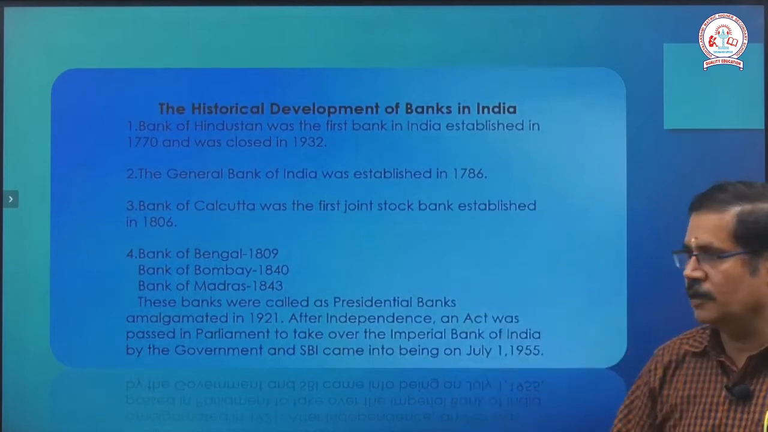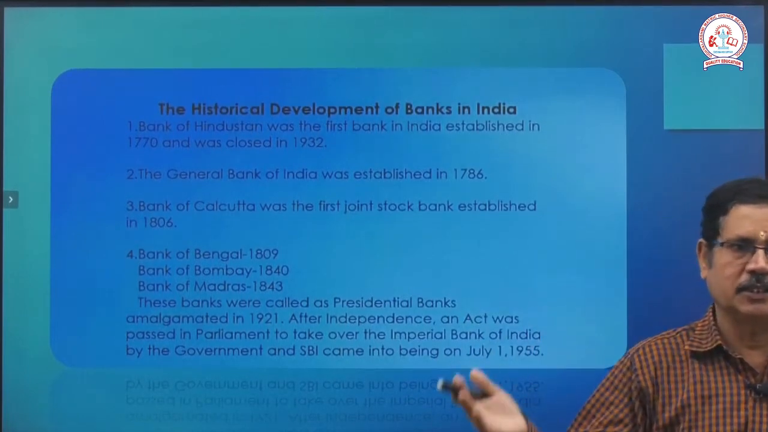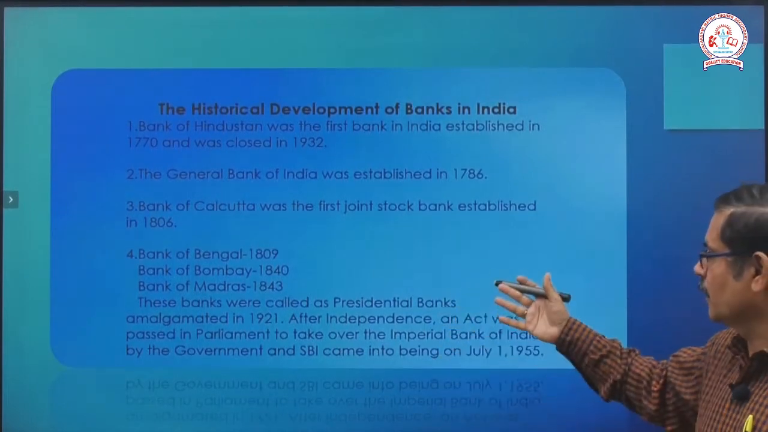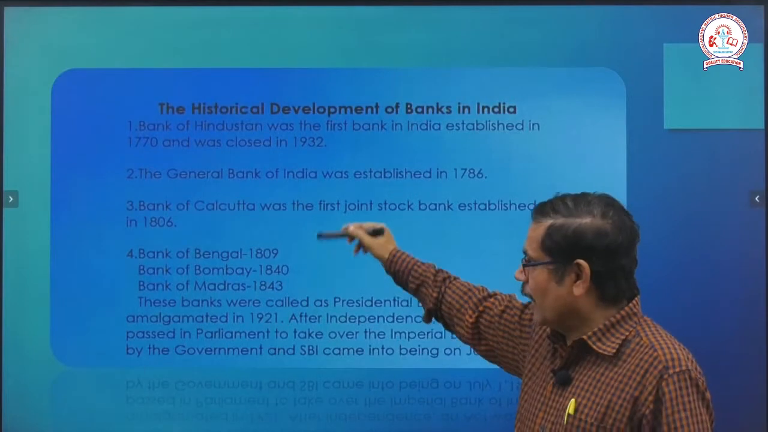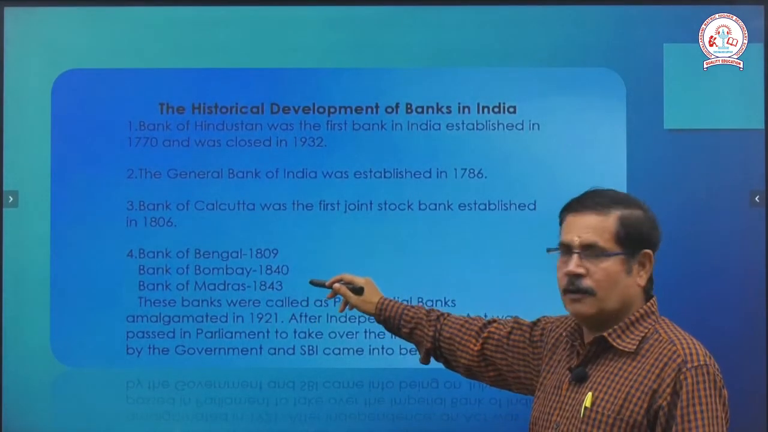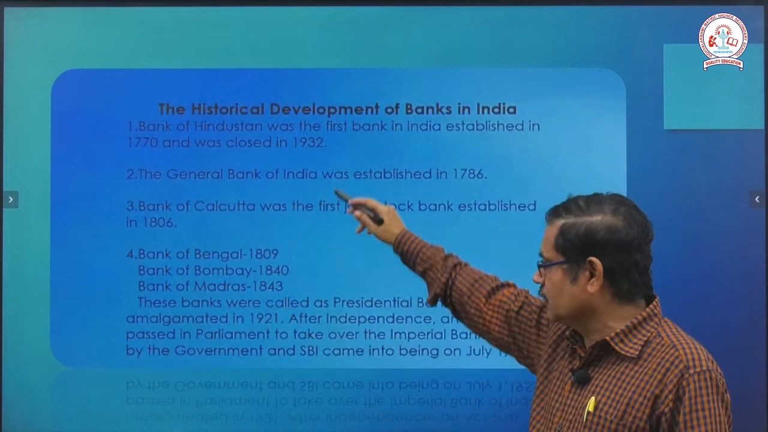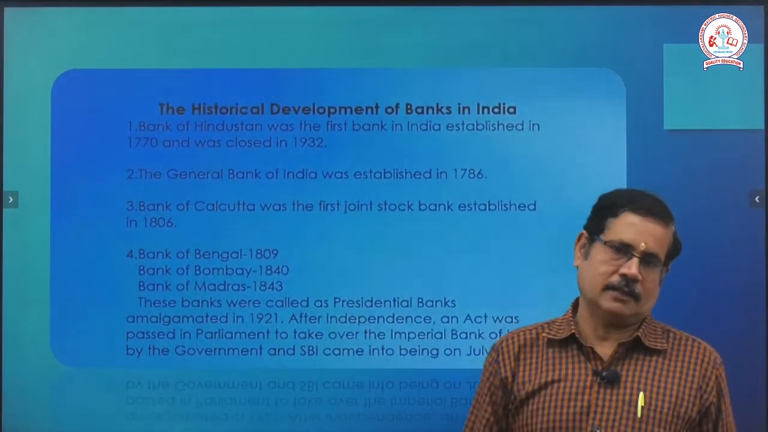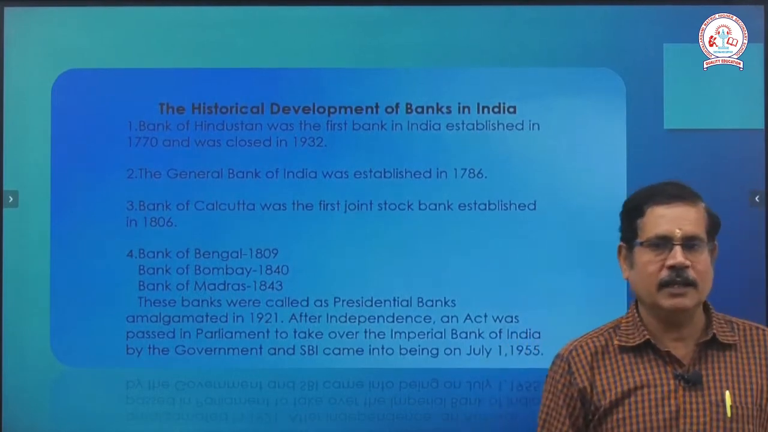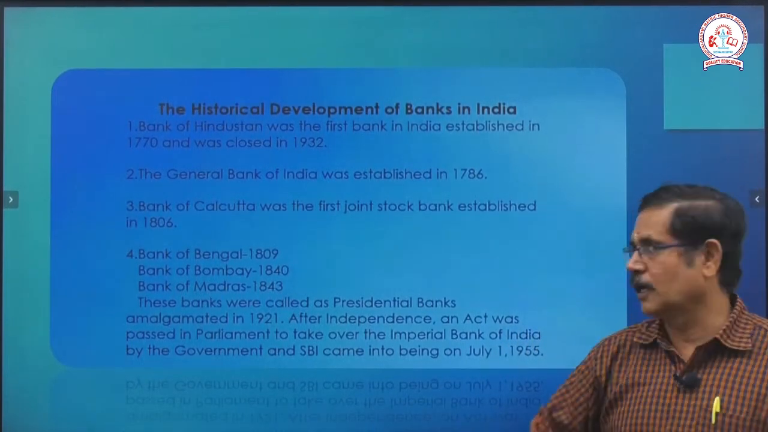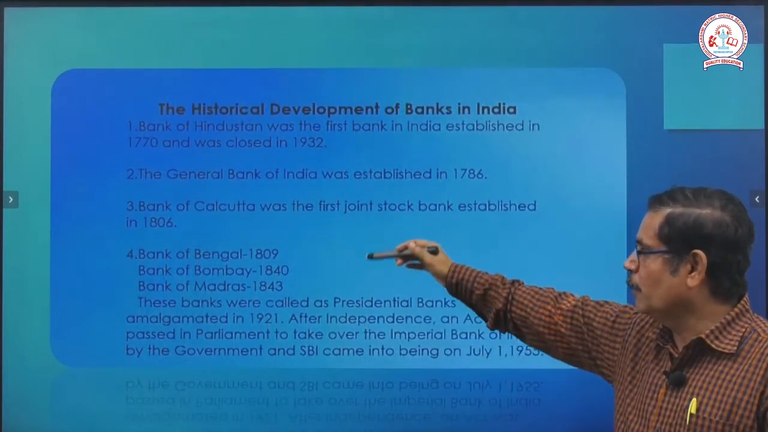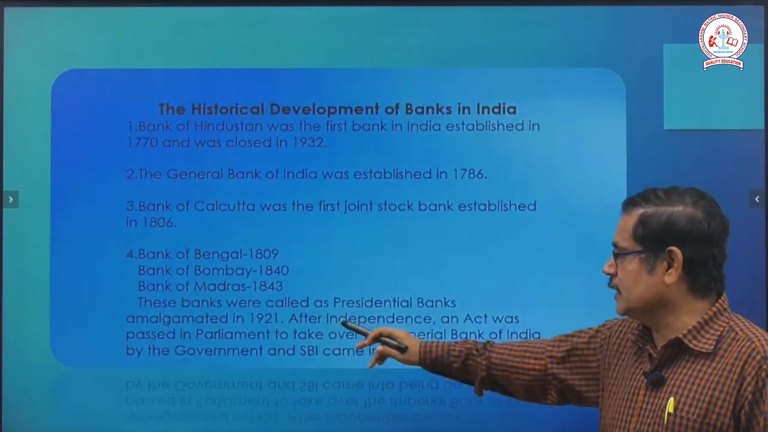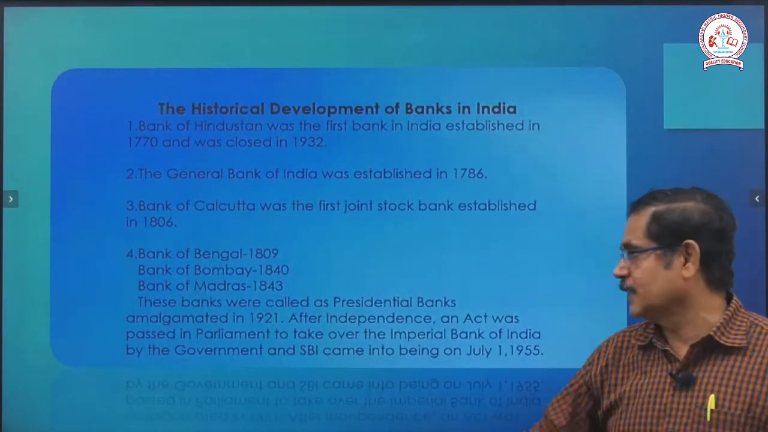After that we move on: Bank of Bengal was introduced in 1809, Bank of Bombay in 1840, then Bank of Madras in 1843. These three banks, Bank of Bengal, Bank of Bombay and Bank of Madras, combined together and were called Presidential Banks. They merged together, and generally we call it Presidential Bank. The Amalgamation Act started in 1921.